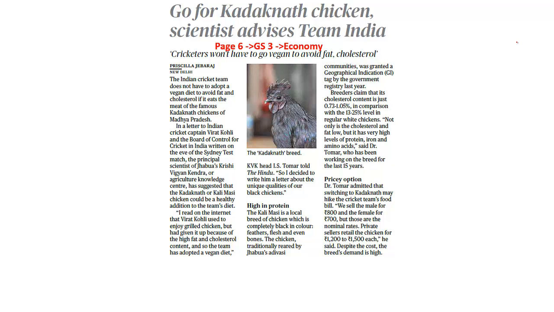The next article says go for Kadaknath chicken, scientist advises Team India. What is important for us to understand is the Kadaknath chicken, which is also called Kalimasi, a local breed of chicken. So what is this Kadaknath chicken? It is nothing but a breed of chicken. Where do you find them? In the region of Madhya Pradesh. Kindly remember, this is raised by the Jhabua Adivasi community, and it was also given a geographical indication. Remember this important point from the prelims perspective, that it is found in the region of Madhya Pradesh.